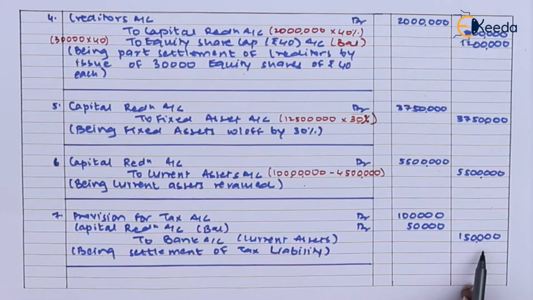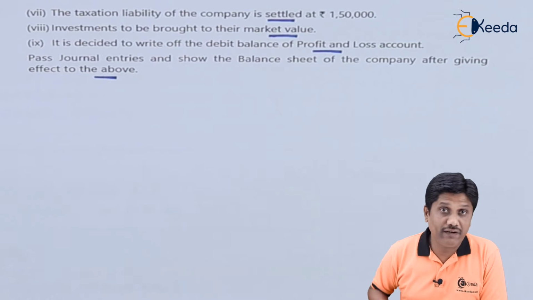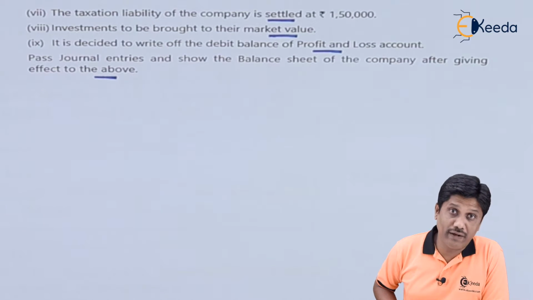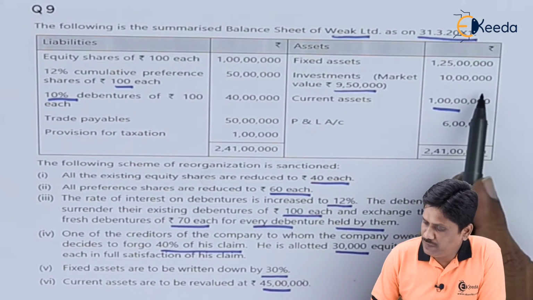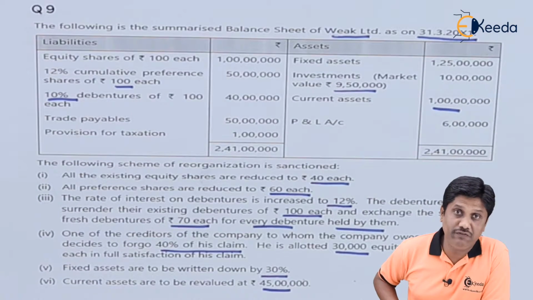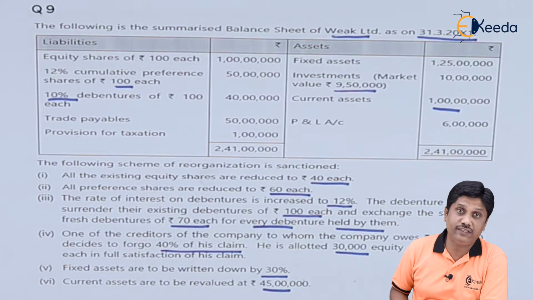To bank account 1,50,000, being settlement of tax liability. Let us see the next transaction. Investment to be brought to their market value. Let us see the book value and market value both in the balance sheet. You can notice, students, your book value of the investment is 10 lakhs but market value is 950. Can I say they are reduced by 50,000?